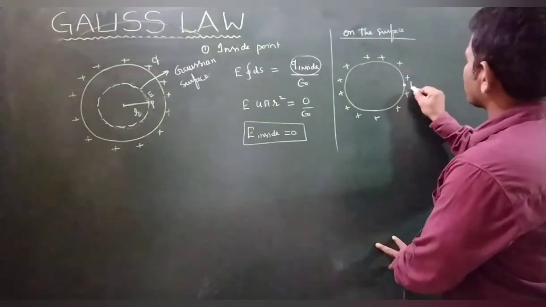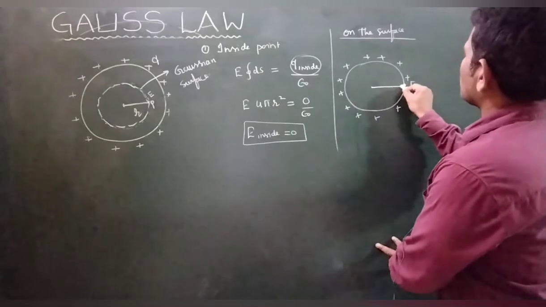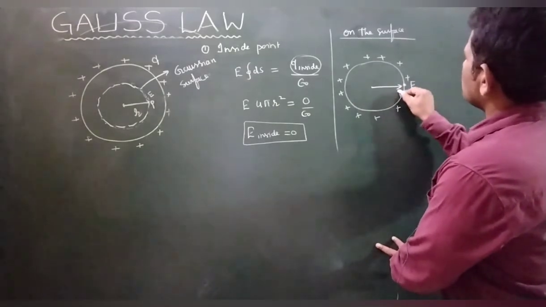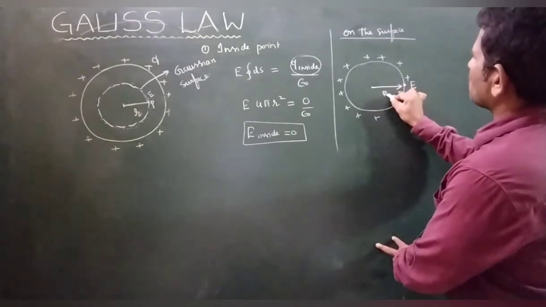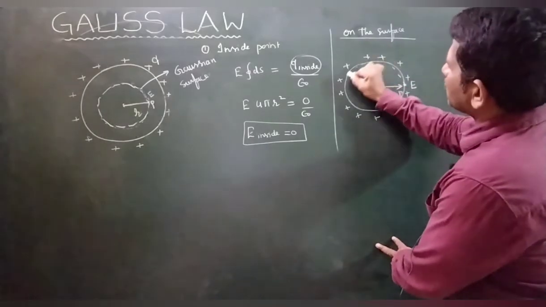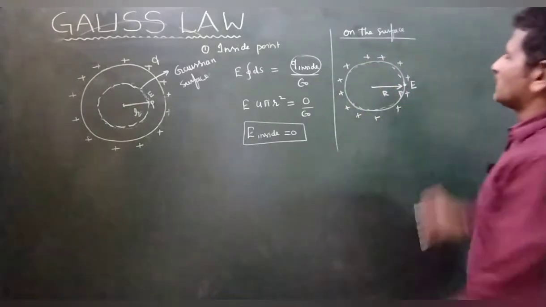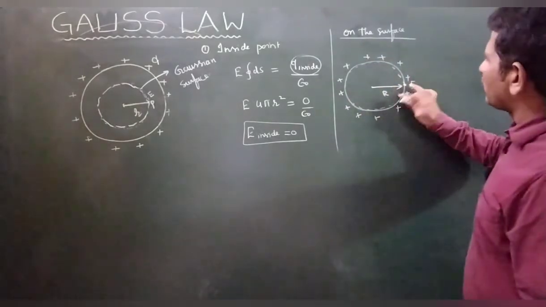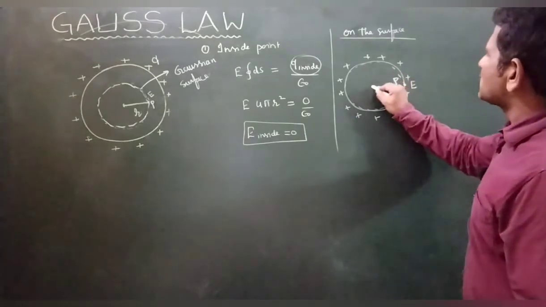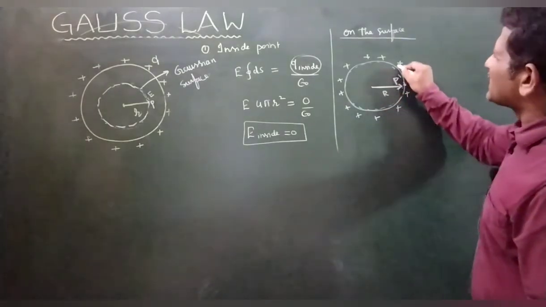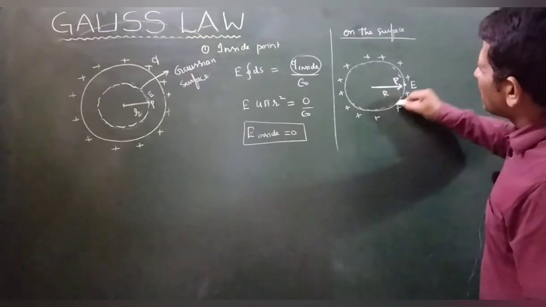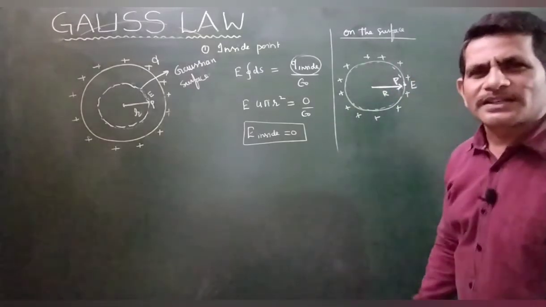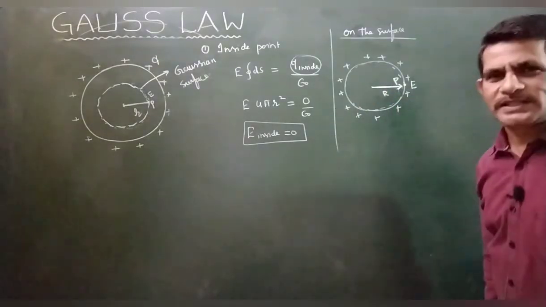From the center to that point P, you have to take the distance capital R, and with the help of that draw the Gaussian surface, right? You want to find the electric field intensity at point P, which is at R distance. With this distance I have drawn an imaginary surface in the shape of the given object.